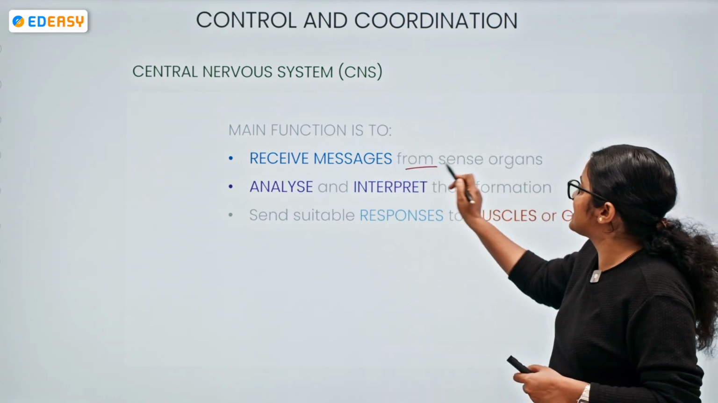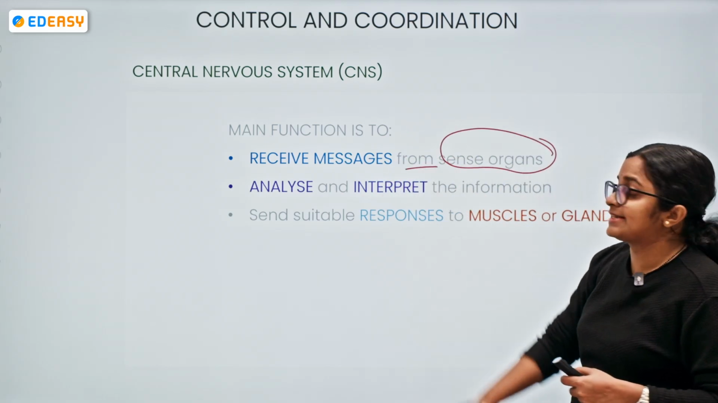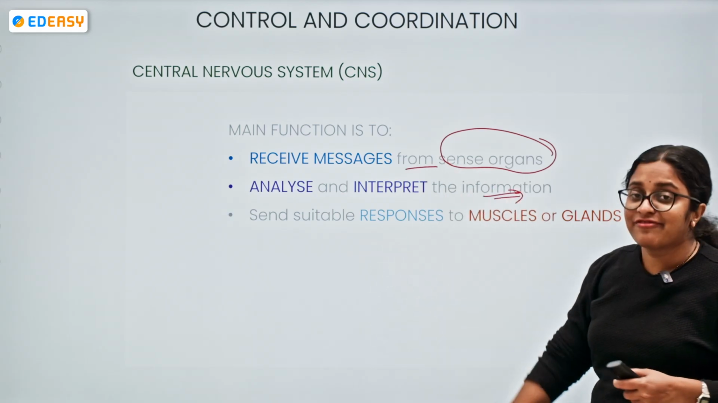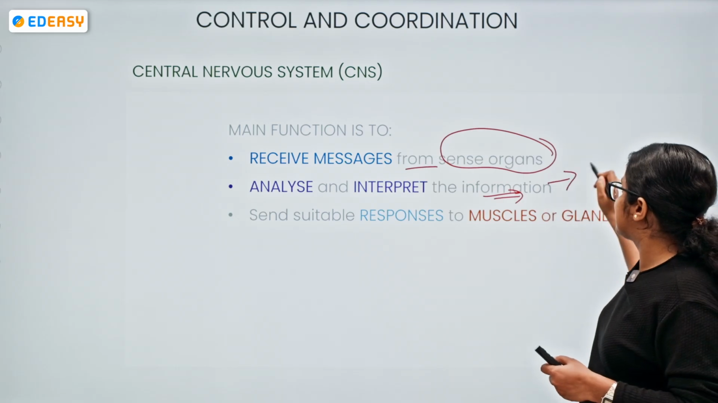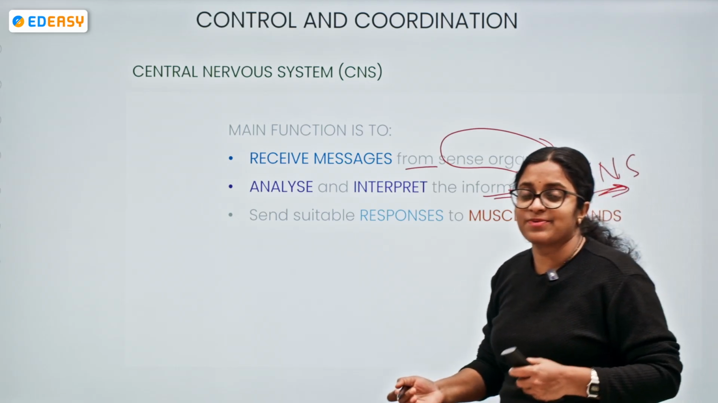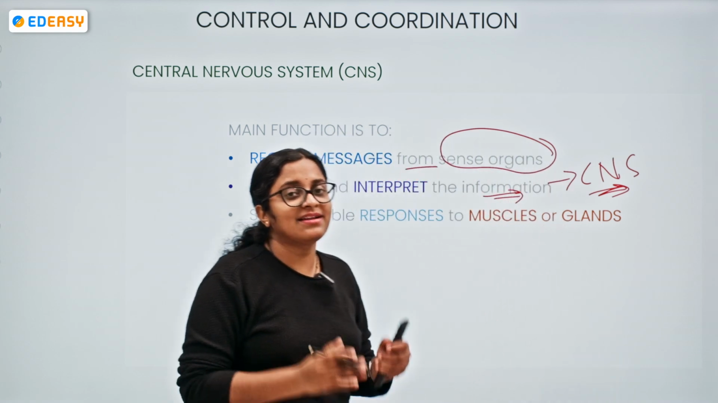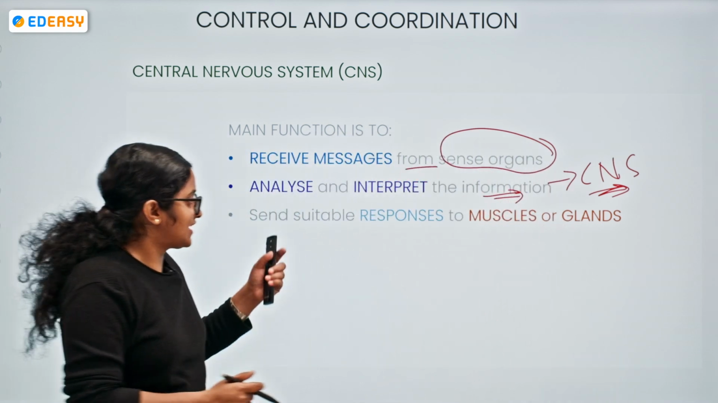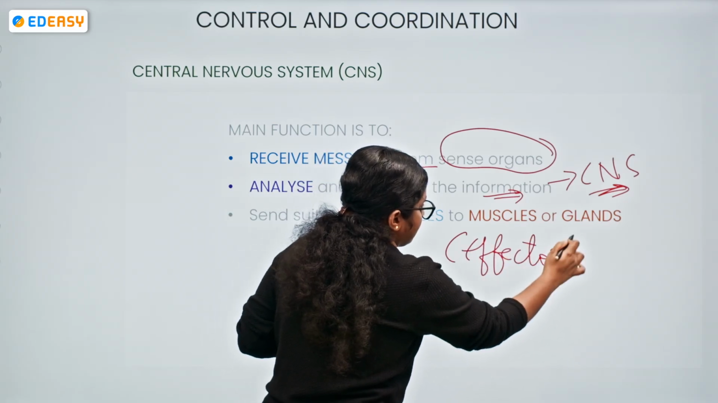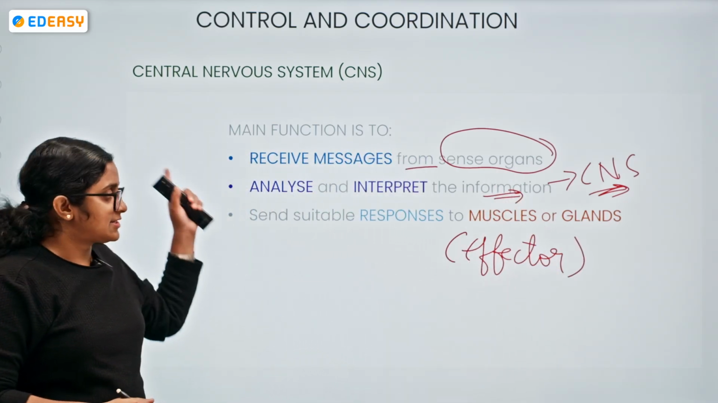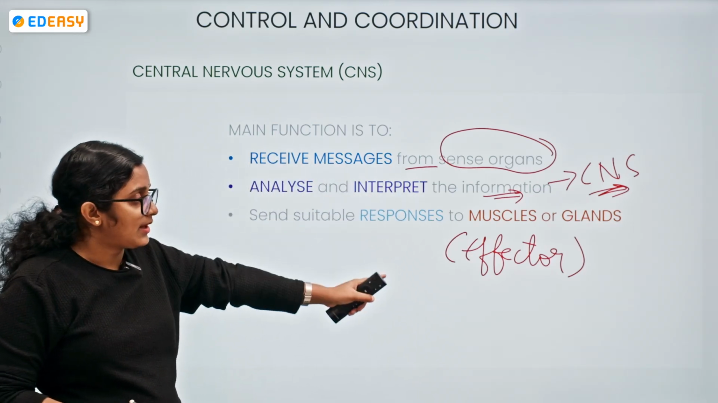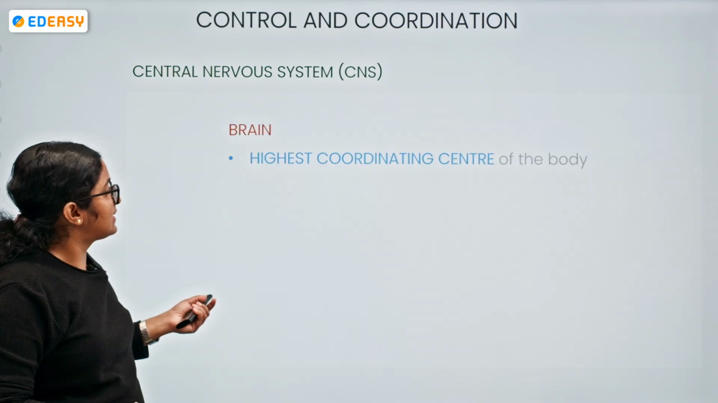So what are the main functions? It receives the messages from the sense organs, analyzes and interprets the information. Who analyzes? The CNS analyzes. Brain or spinal cord analyzes and sends suitable responses to whom? To either muscles or glands, which are nothing but the effector. Stimulus to the sense organ, from sense organ up to effector. This will be the flow.